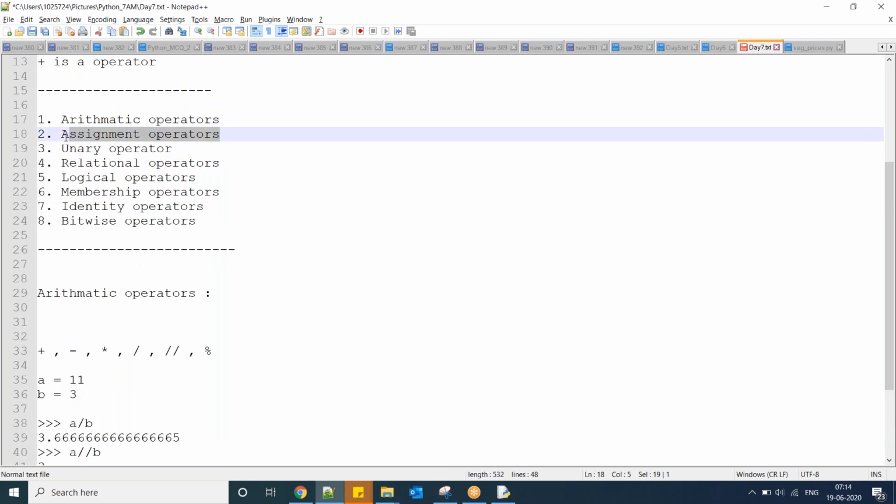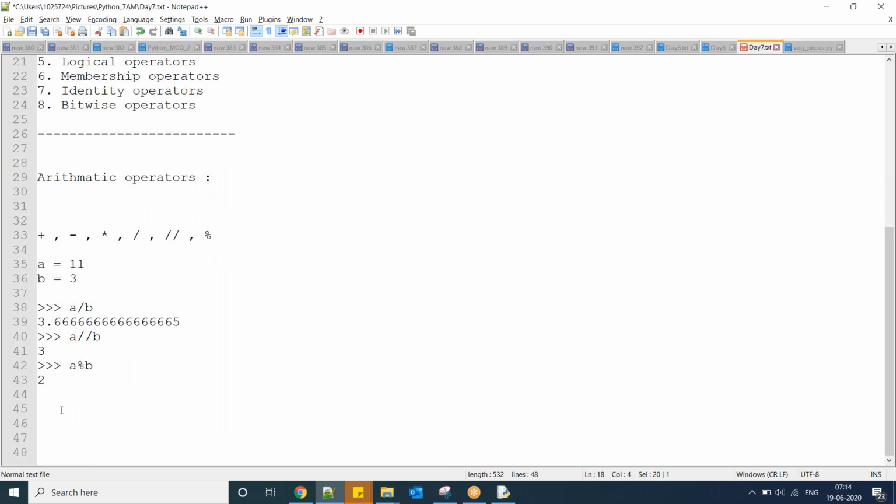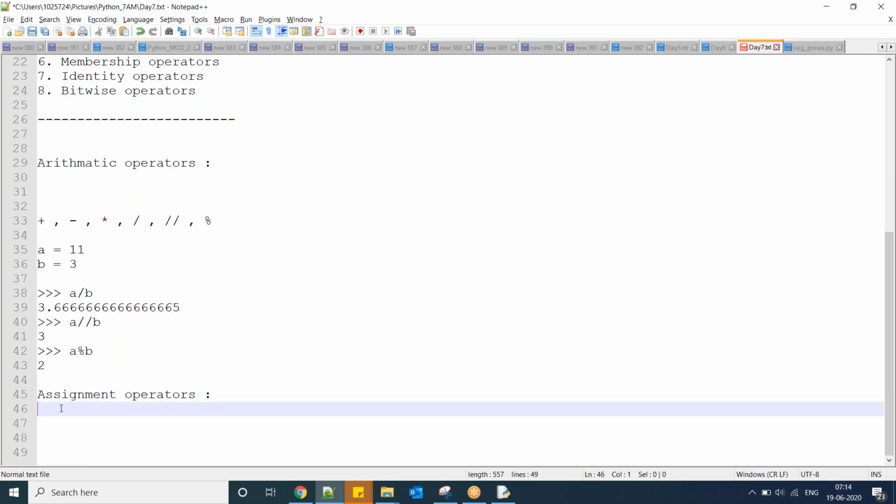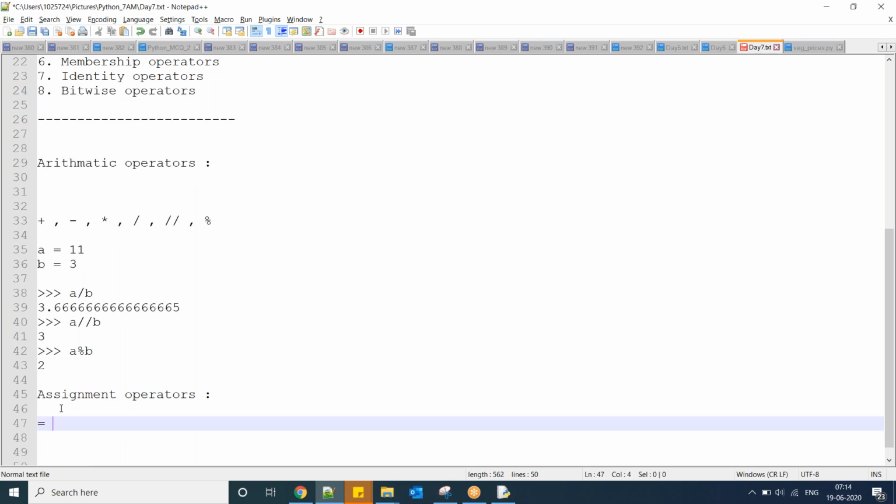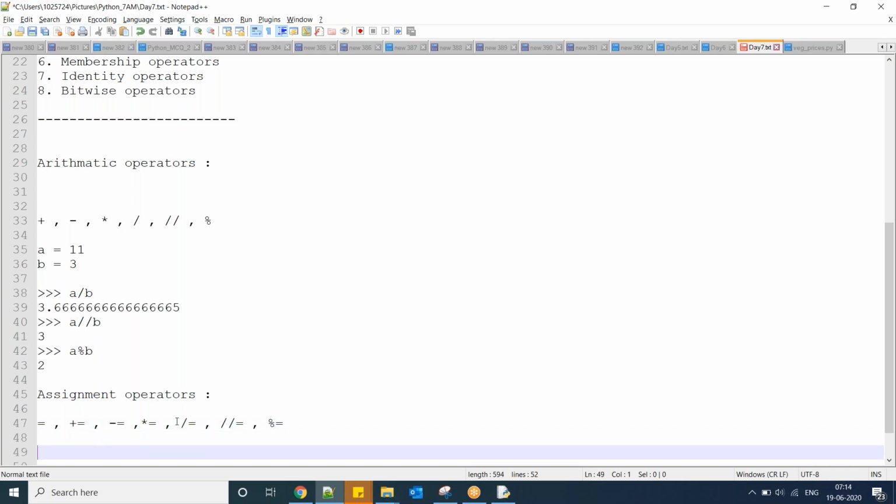Next we have assignment operators. In assignment operators we have equal to, plus equal to, minus equal to, and so on for all the arithmetic operators: into equal to, by equal to, and percent equal to.